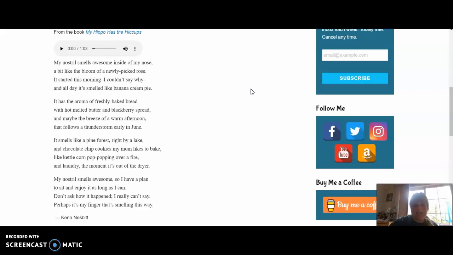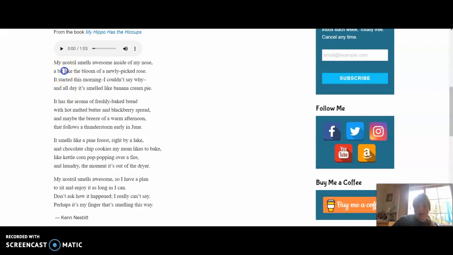It has the aroma of freshly baked bread with hot melted butter and blackberry spread. So he's comparing the smell in his nose to bread. He's comparing the smell in his nose to what the pine forest smells like. He's comparing the smell in his nose to chocolate chip cookies. So it smells like, it has the aroma of. I'm going to infer that because I'm seeing this word like, he's giving us a simile.